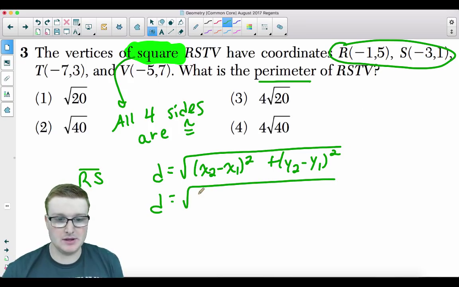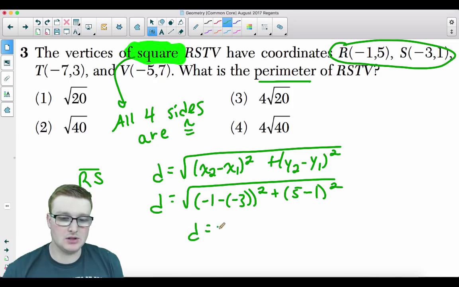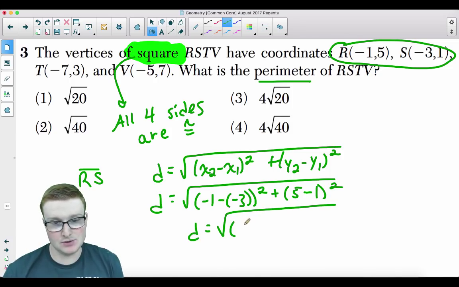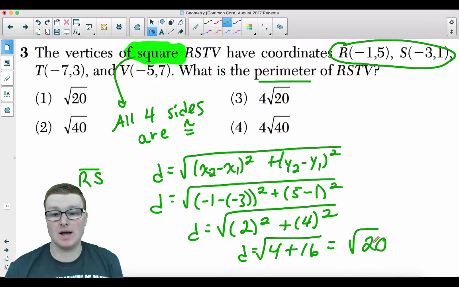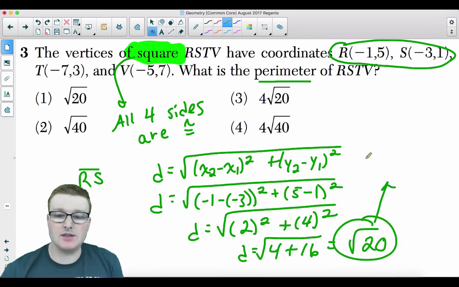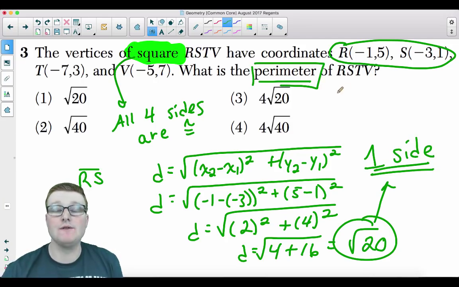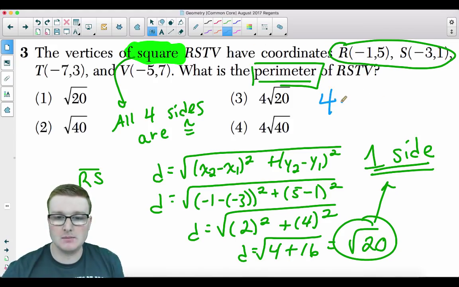I'm going to plug in these coordinates: -1 and -3. I'm going to put the -1 first, it doesn't really matter. Minus a -3. Watch out for your signs. 5 minus 1, squared. So d is equal to the square root of +2 squared plus 4 squared. d is equal to the square root of 4 plus 16, which is the square root of 20. This is the length of one side. To get the perimeter, there are 4 sides in a square, so you simply multiply 4 by radical 20. Your answer is 4 radical 20.